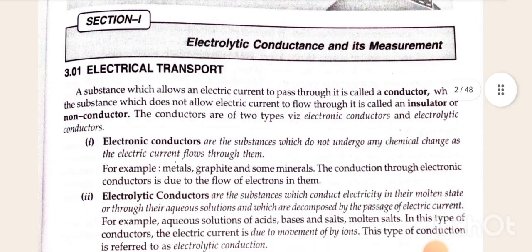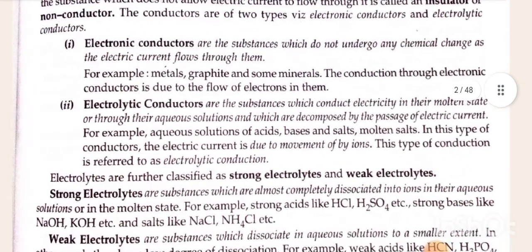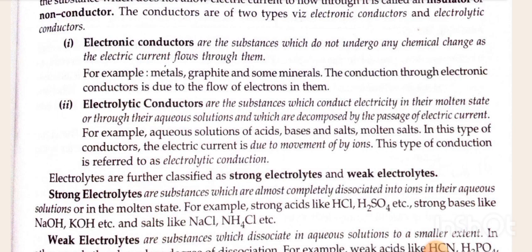Electrolytic conductors. The substances which conduct electricity in their molten state or through their aqueous solution and which are decomposed by the passage of electric current. For example, aqueous solution of acid, base and salt, and molten salt. In this type of conductor, the electric current is due to the movement of ions. This type of conduction is referred to as electrolytic conduction.